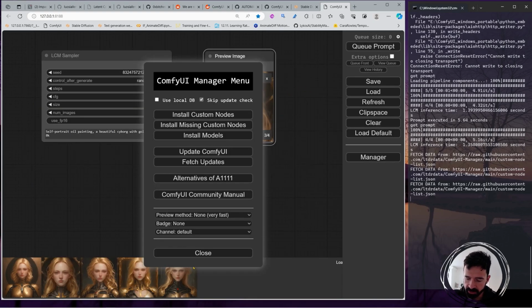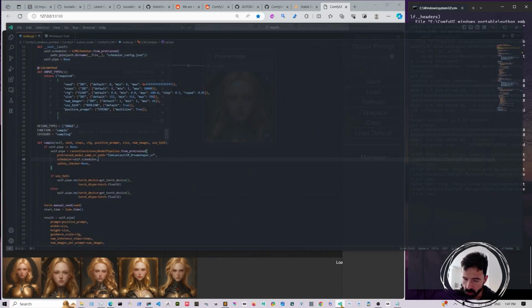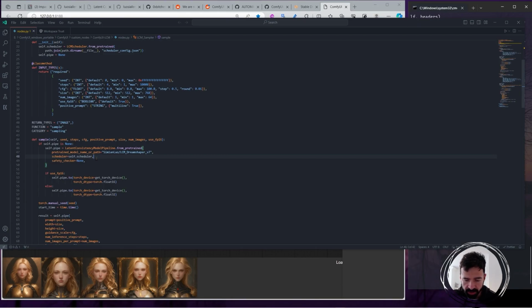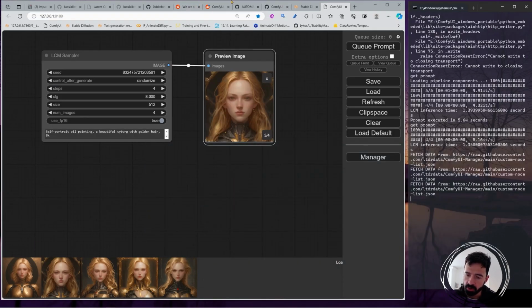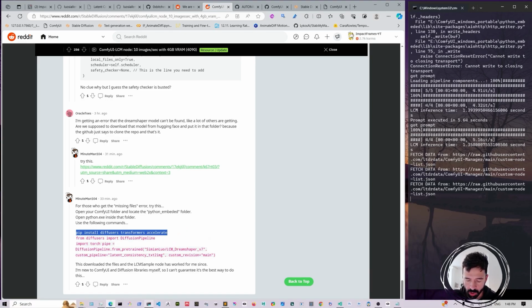And then close all of this. If you have any trouble with this not running, for example, for me, I had to come in here and under the scheduler, I had to write safety checker none and comma, and that did work for me. But if you have any more troubles, I think there is this user, Minuteman104, he explained that you can install diffusers, transformers, and accelerate inside the environment of ComfyUI to make it work.